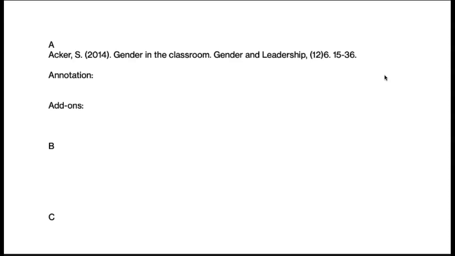The other thing, and what I have here, is a made up reference. You would put your annotation under that, and then I've got add-ons, and by that I mean if you find a quote, for example, or quotes in an article that you think you might potentially want to use, it's so much simpler if you have them right there.